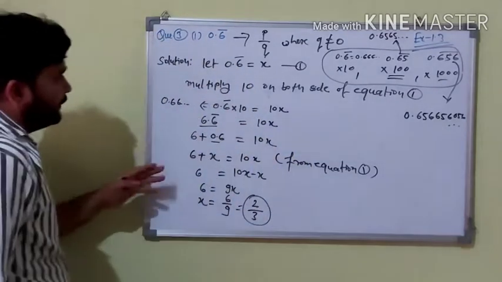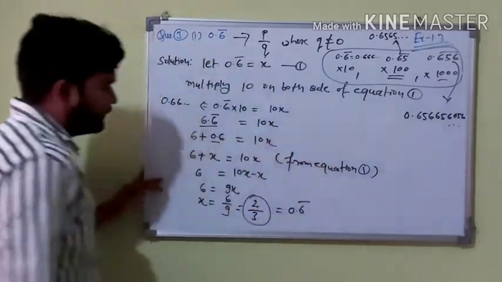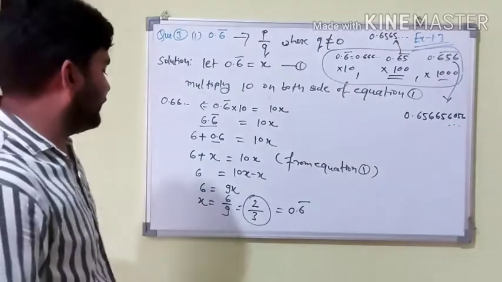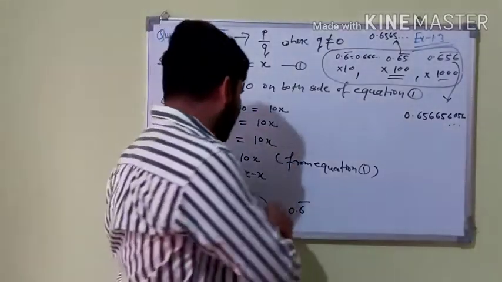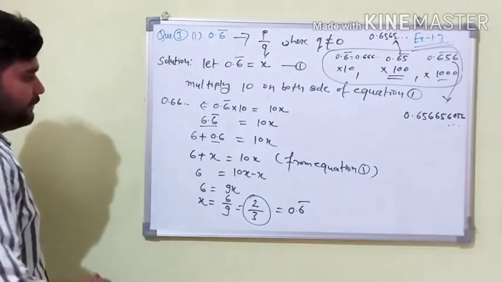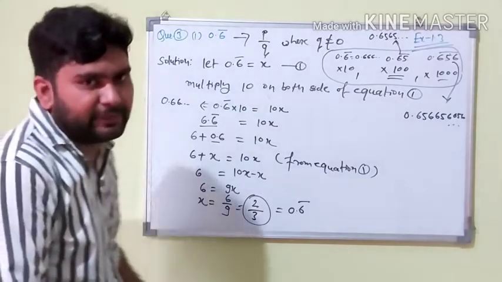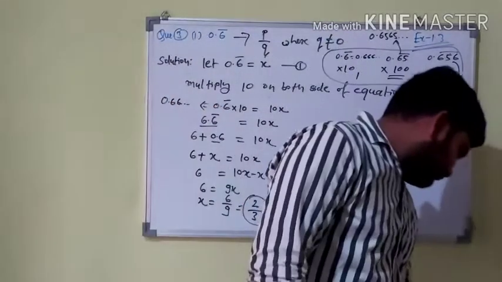This is a number which has a decimal expansion of 0.6 bar, which is a non-terminating recurring number. Okay, this is our final answer. 2 by 3 is in the form of 0.6 bar, which has a non-terminating decimal expansion. I hope you understand. In the next question,